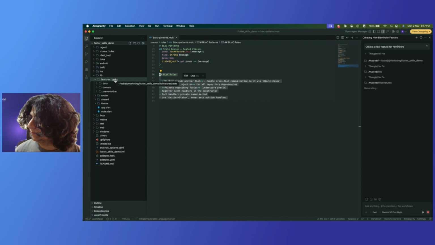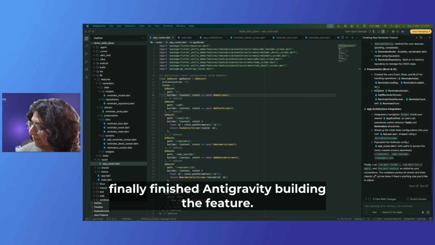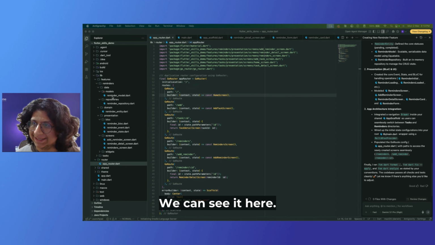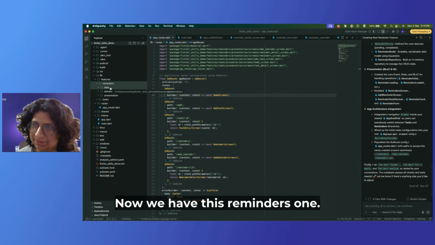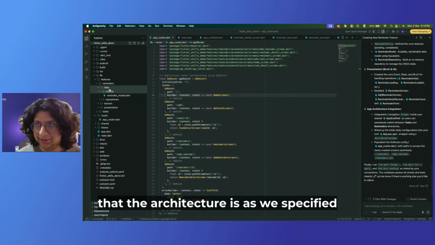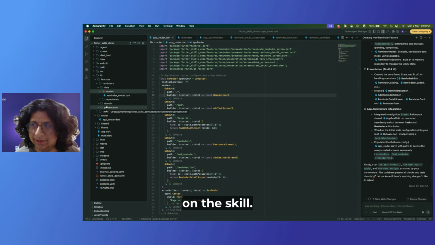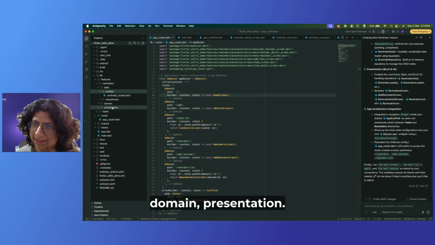So let's see. Okay, guys, Antigravity finally finished building the feature. We can see it here. Before we only had the task feature. Now we have this reminders one. We can see here that the architecture is as we specified on the skill. We have the data, domain, presentation.